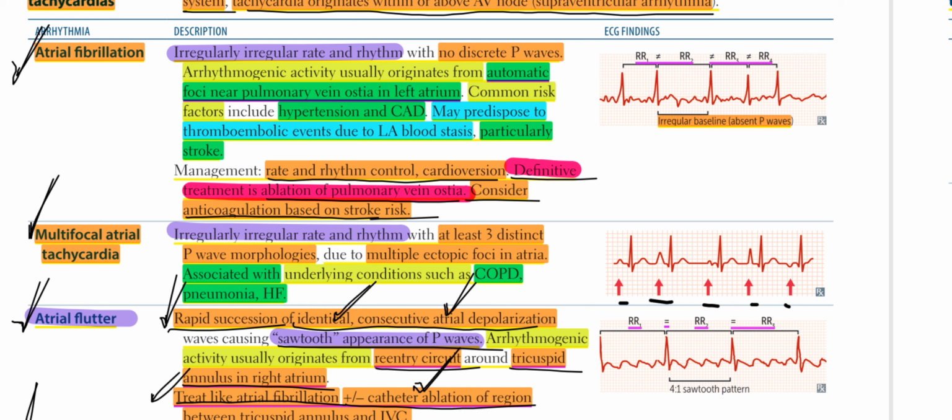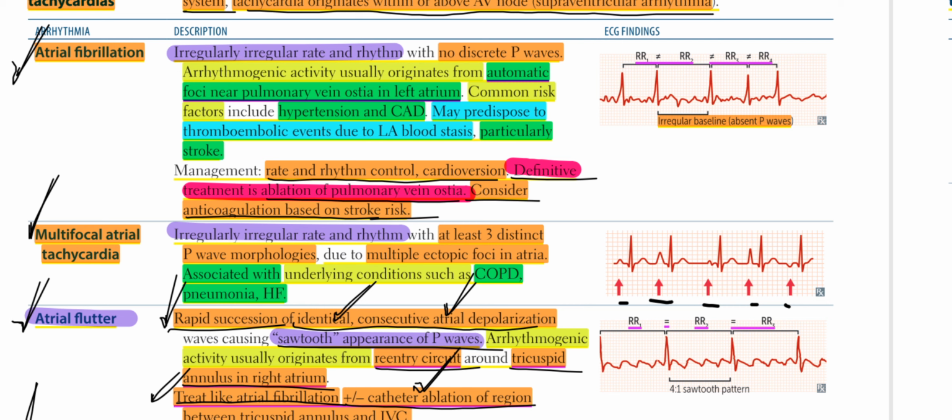Common risk factors include hypertension and coronary artery disease. It may predispose to thromboembolic events due to left atrial blood stasis, particularly stroke. The management would be rate and rhythm control, cardioversion. The definitive treatment is ablation of pulmonary vein ostia. Consider anticoagulation based on stroke risk. So here there is an irregular baseline and there are absent P waves in atrial fibrillation.